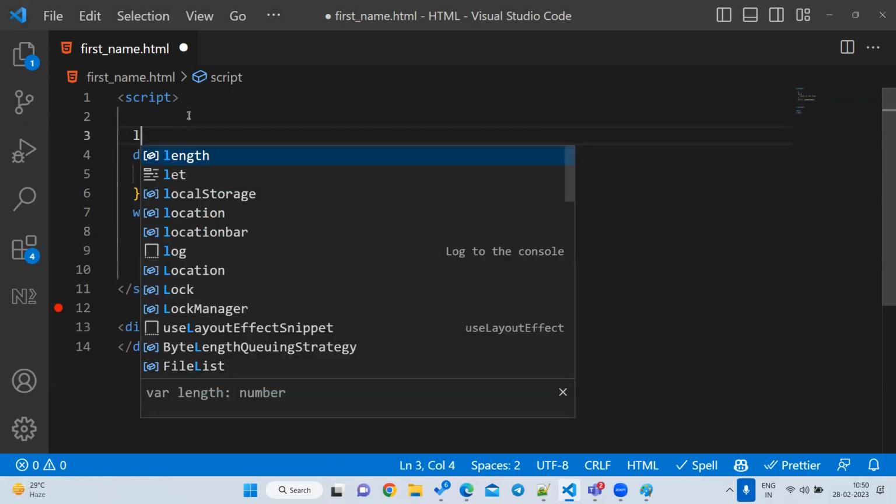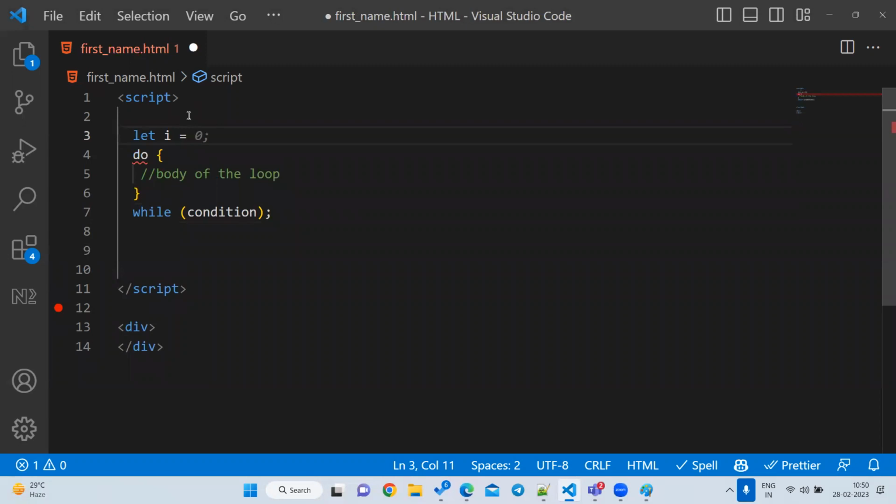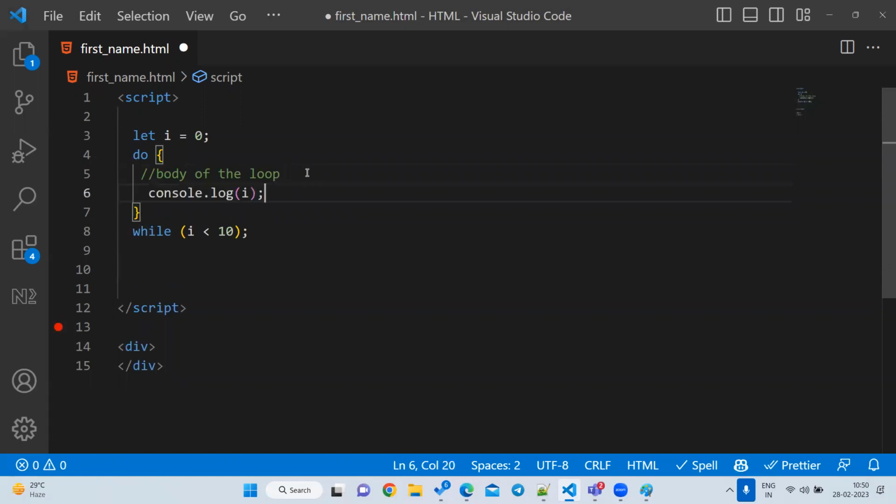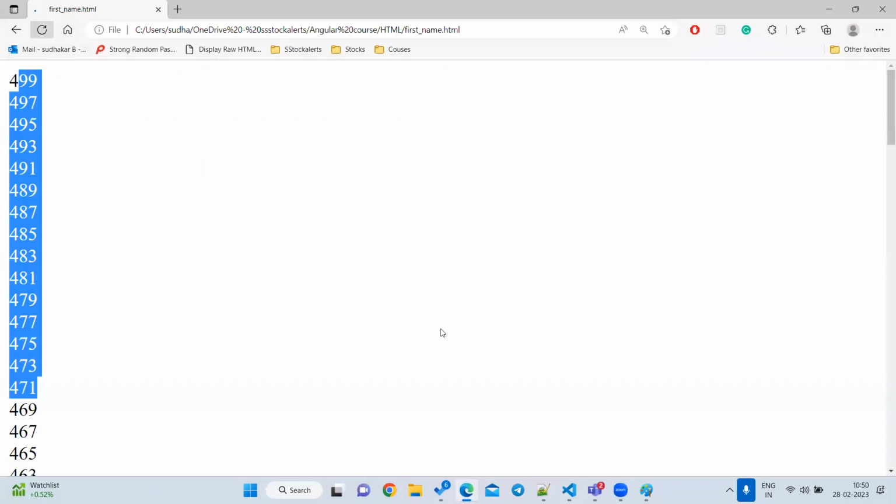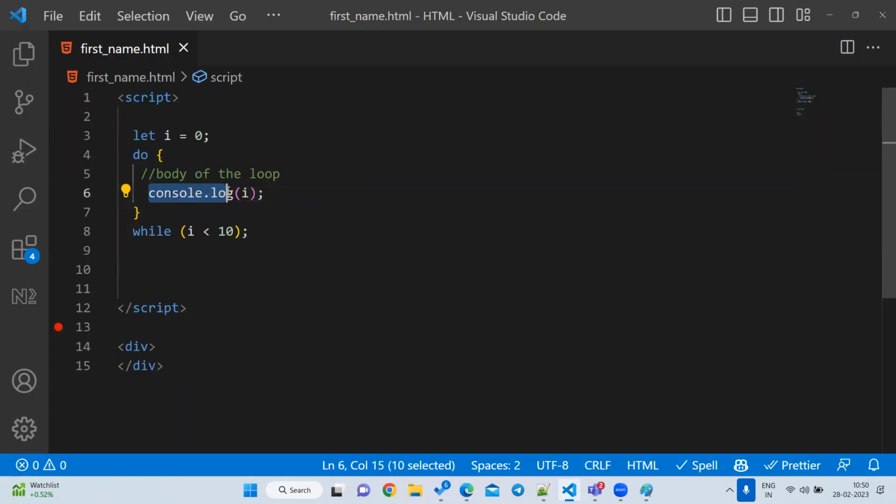1 to 10. Let us write let i is equal to 0. What is the condition you want to write? i less than 10. Okay, excellent. Now I want to write my body, right? Here I will say console dot log of i. So let us save it here and reload the page.